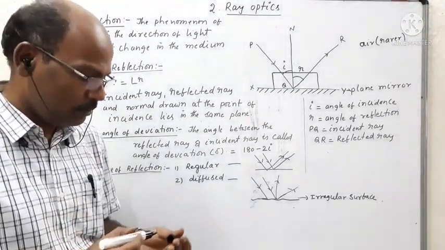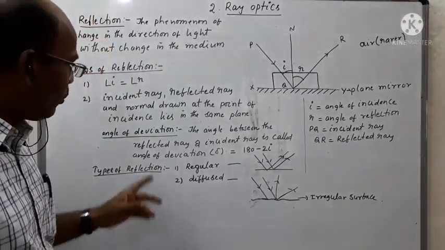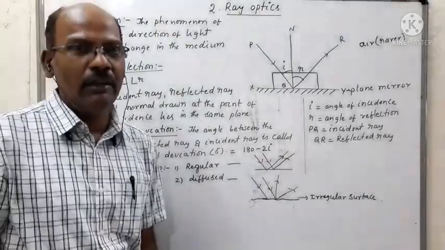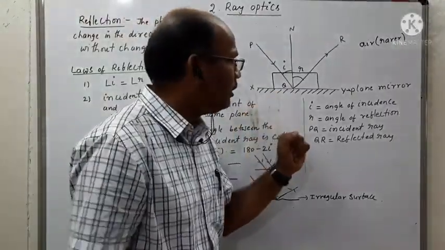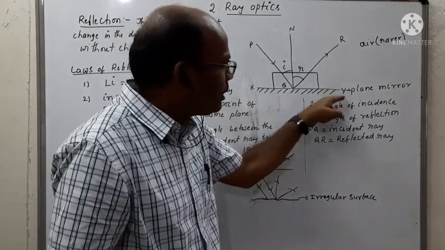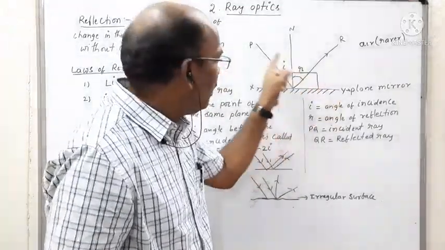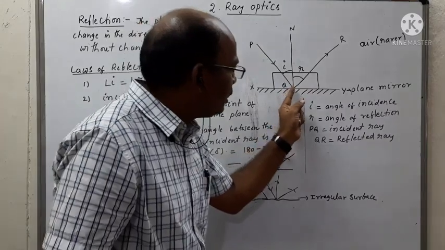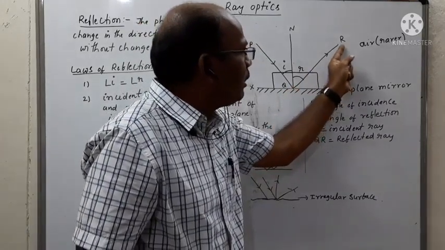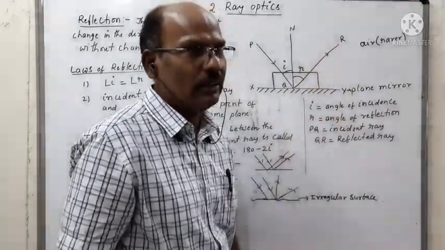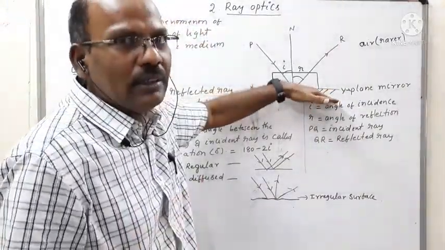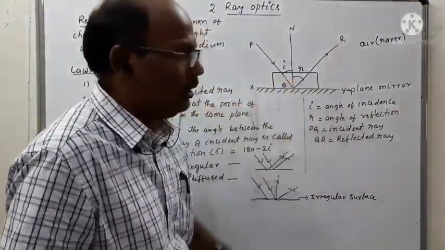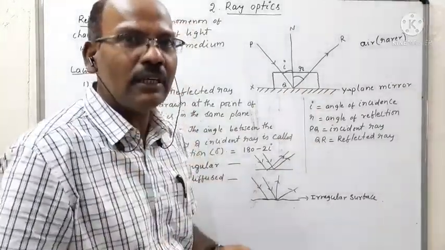Coming to what is deviation angle, or angle of deviation. Suppose you are observing that due to the presence of a plane mirror, the incident ray PQ gets reflected along the path QR. In the absence of the plane mirror, what is the path of the incident ray?